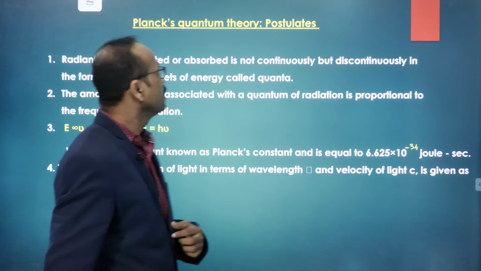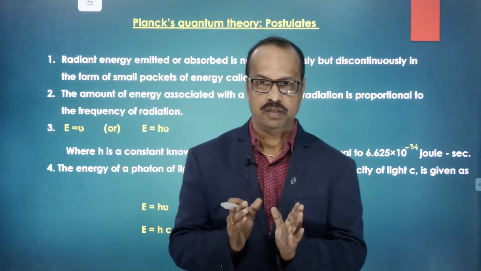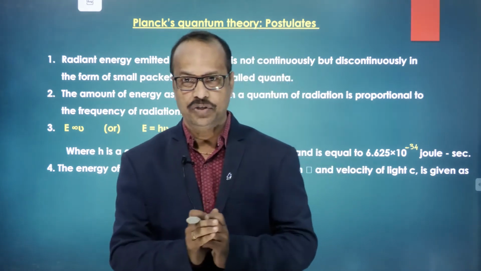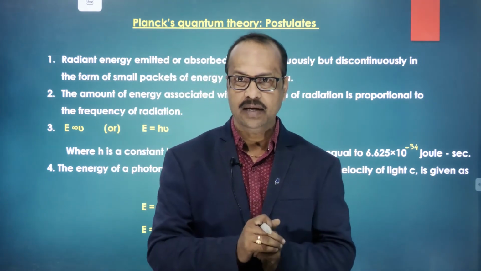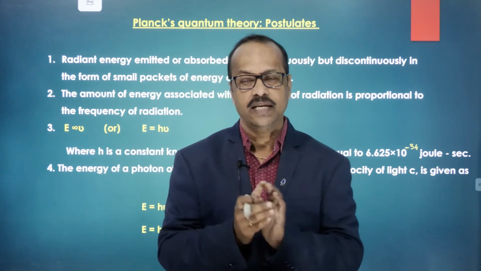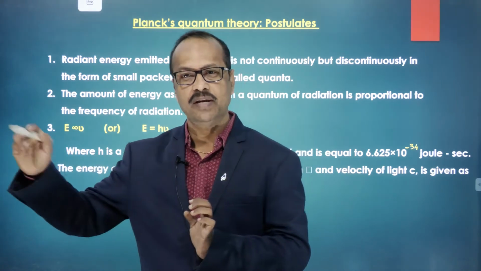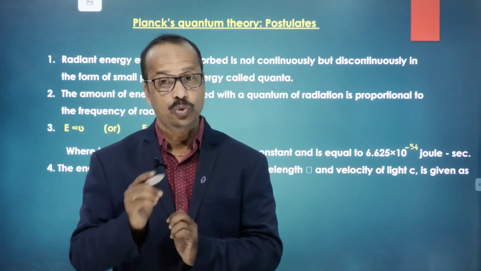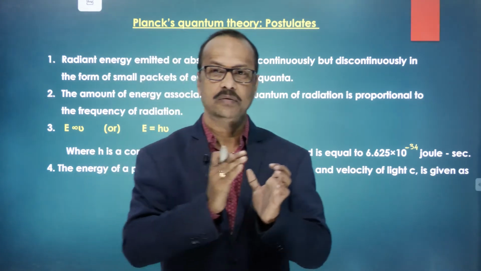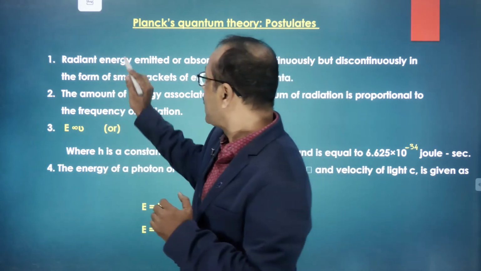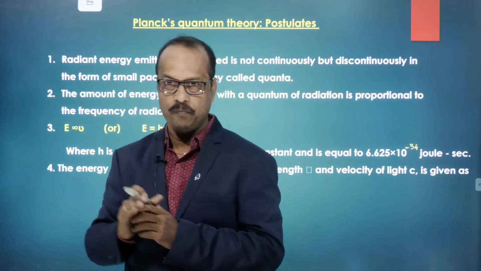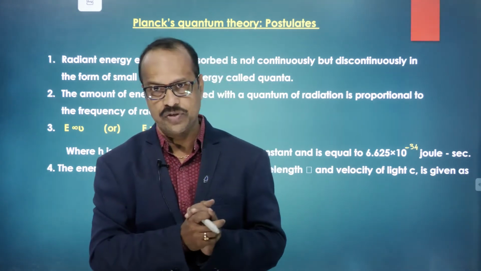Now, what does the quantum theory of radiation explain? In the last class we discussed that electromagnetic radiations are associated with electric and magnetic fields and travel in the form of a wave, so they possess a wave nature, right?